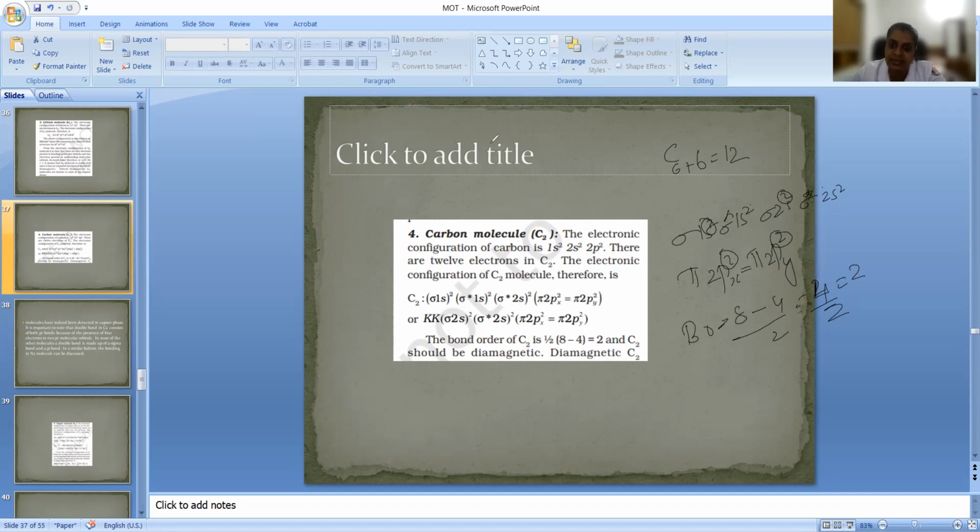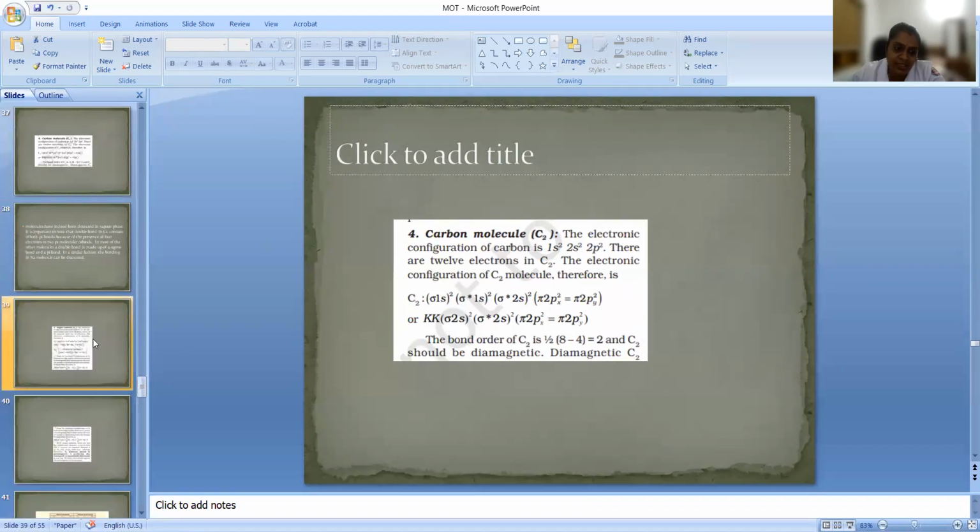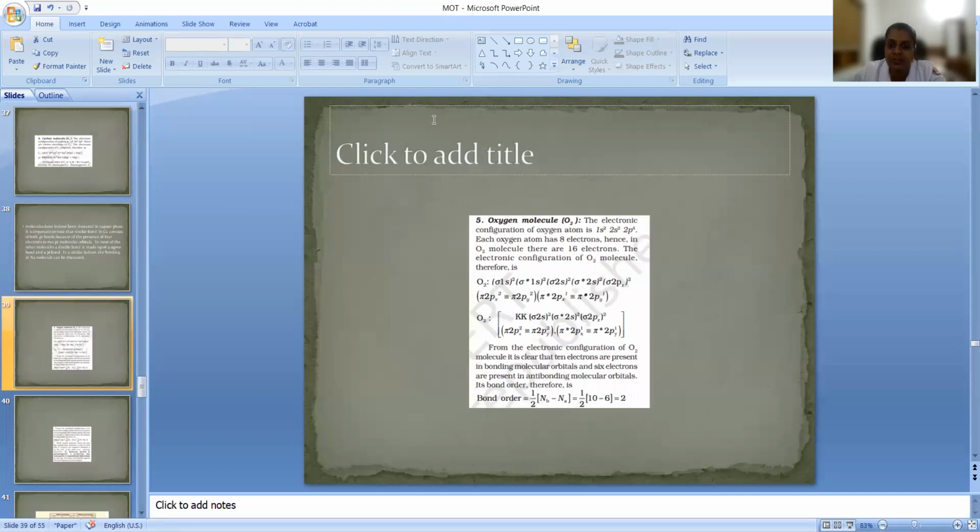Understand? So the next molecule is oxygen. Let us discuss oxygen because its electronic configuration is different, right? So for oxygen, how will we write the electronic configuration? Oxygen has 8 electrons, right? So with 2 oxygen, we have 16 electrons. So sigma 1s2, sigma star 1s2, sigma 2s2, sigma star 2s2. Now after that, we will have sigma 2pz, because the order is different for this one.